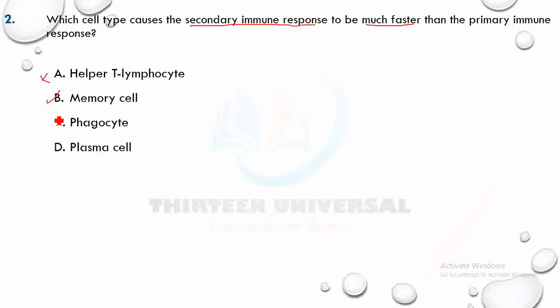Memory cells keep a track record of the particular pathogen that was in the body before. Secondary immune response means this is the second time or more that this particular pathogen enters the body. So the first time it enters the body, memory cells are formed, and memory cells are going to help for rapid response. Not this, not that. So they keep the track record.